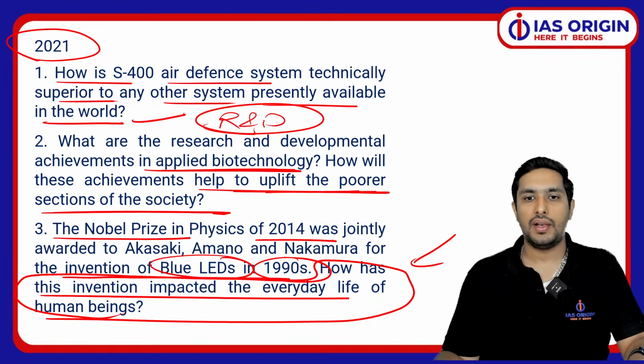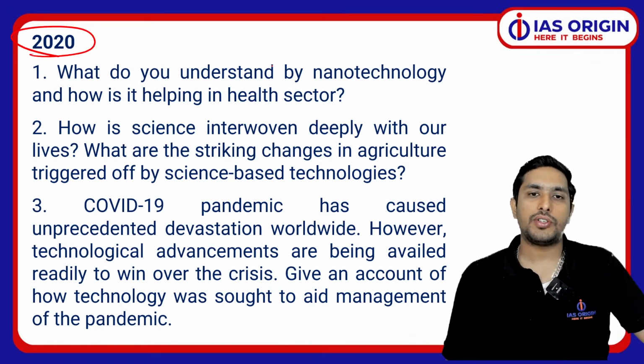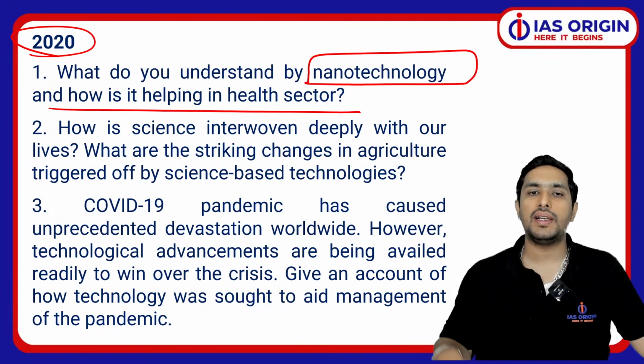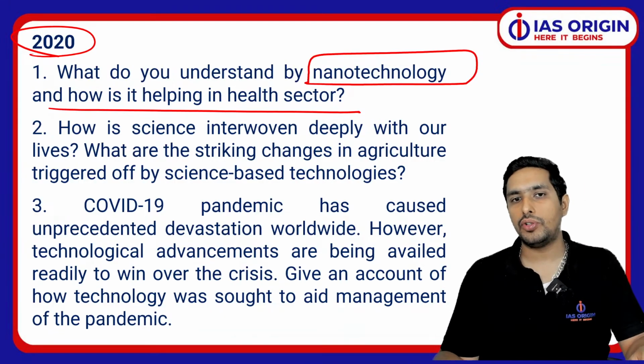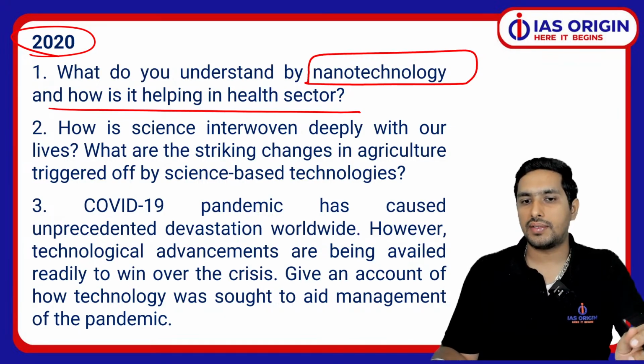ठीक है जी, चलिए. Now I take you to 2020 year. In 2020 we had a question on discuss the nanotechnology. ठीक है. So what do you understand by nanotechnology? and how is it helping the health sector. अब कभी AI in health sector पूछ रहे हैं, कभी nanotechnology. So you can see, science and technology in health sector is definitely a very important point, and they are asking you about these things. So of course that is important.